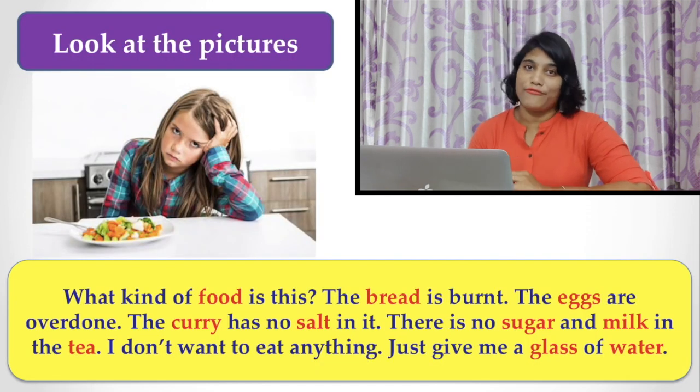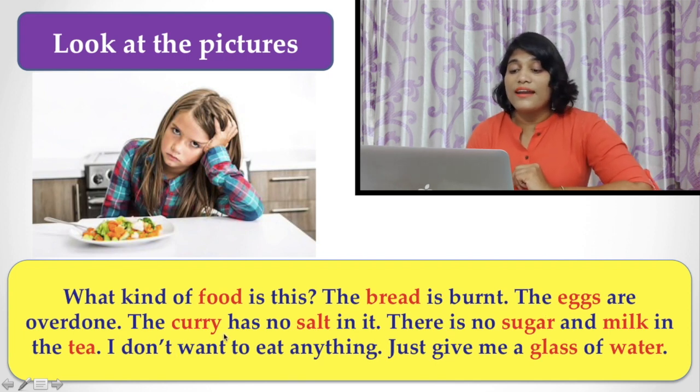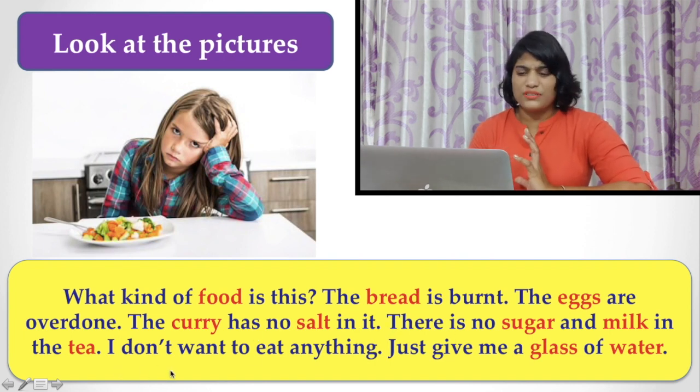Look at the picture first. What is there? What kind of food is this? The bread is burnt, the eggs are overdone, the curry has no salt in it, there is no sugar and milk in the tea. I don't want to eat anything.